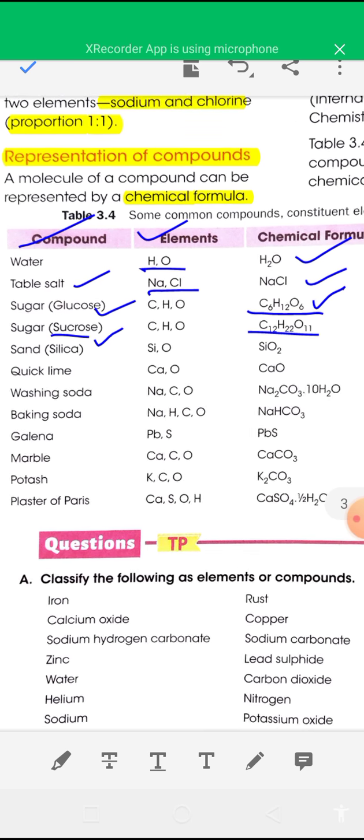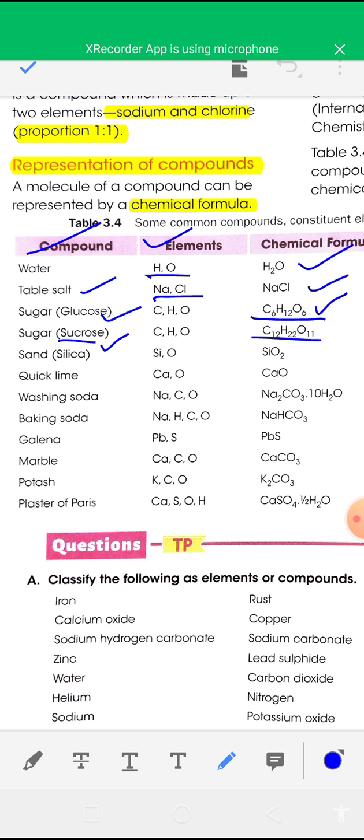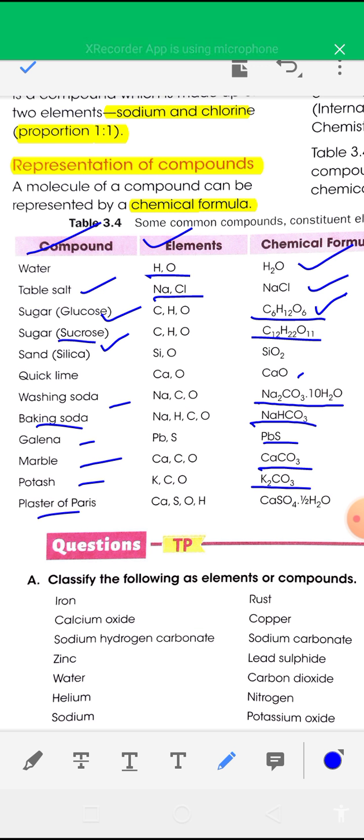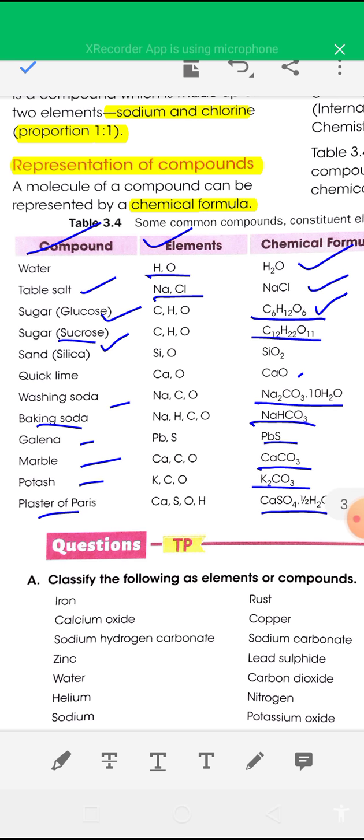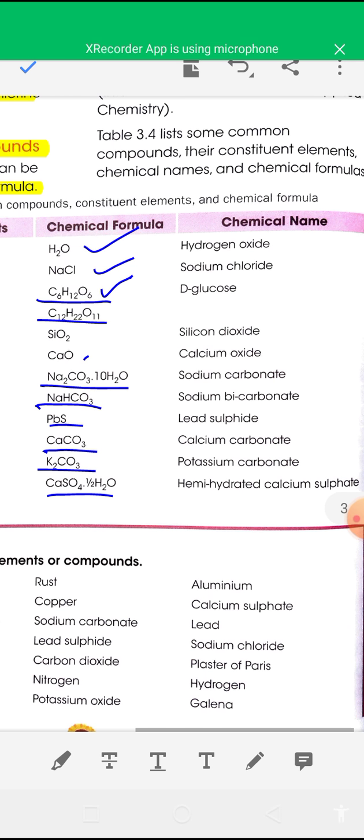Quick lime is CaO. Washing soda is Na2CO3.10H2O. Baking soda is NaHCO3, sodium hydrogen carbonate. Galena is PbS, lead sulfide. Marble is CaCO3. Potash is K2CO3, potassium carbonate, and plaster of Paris is CaSO4.½H2O. So these are some chemical compounds, and their chemical formulas and chemical names are also given.